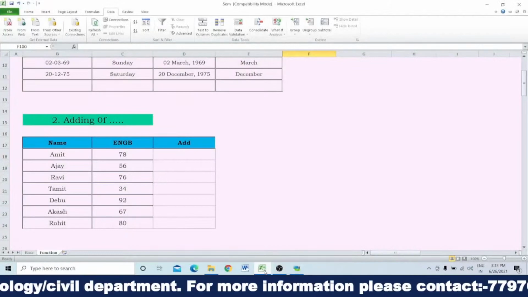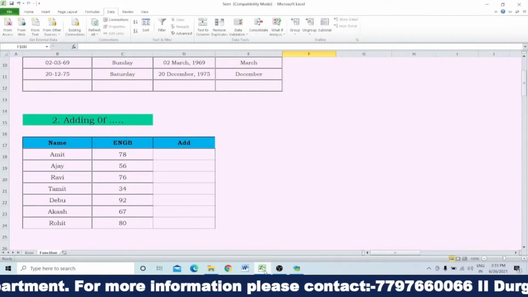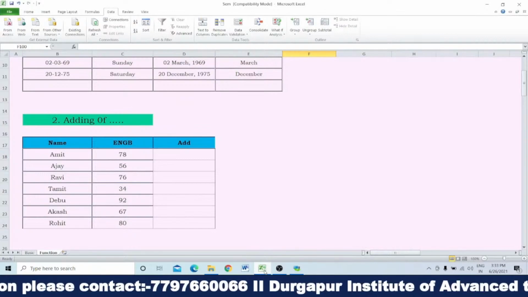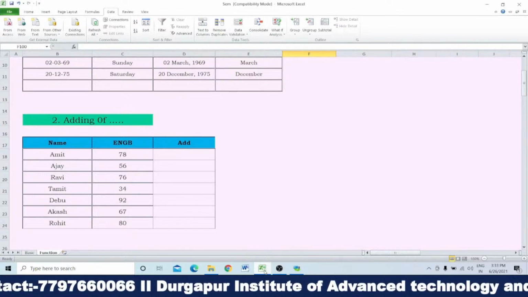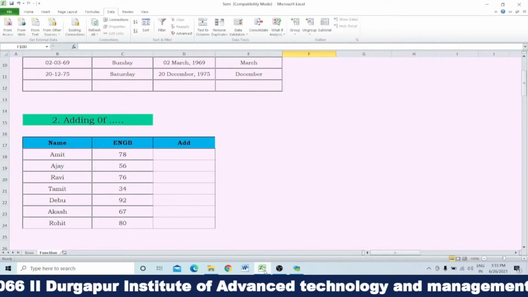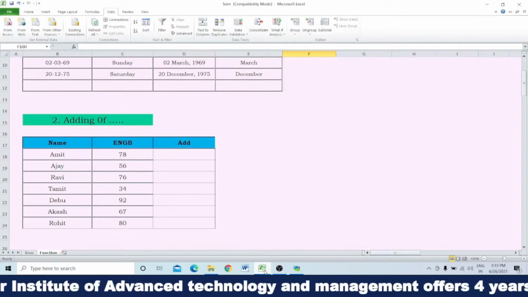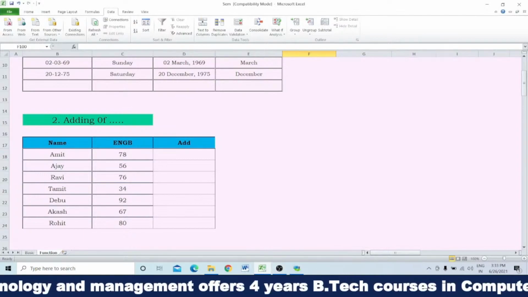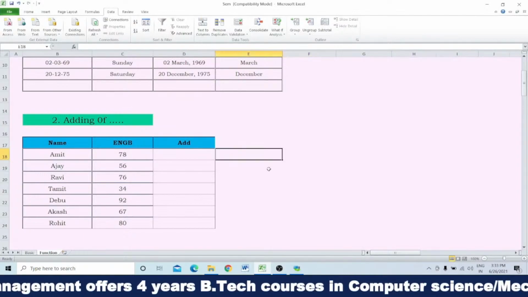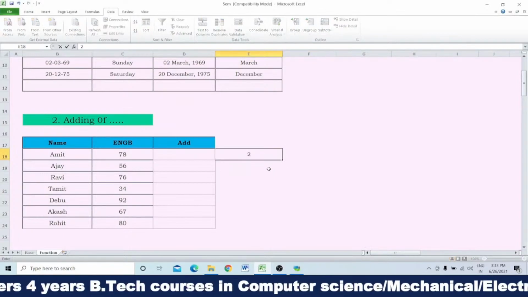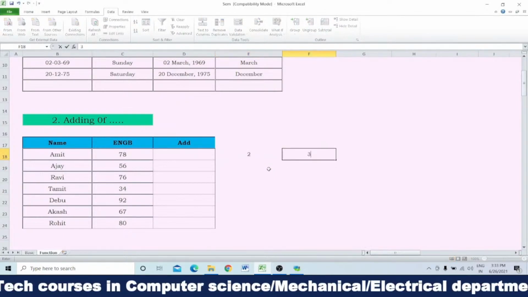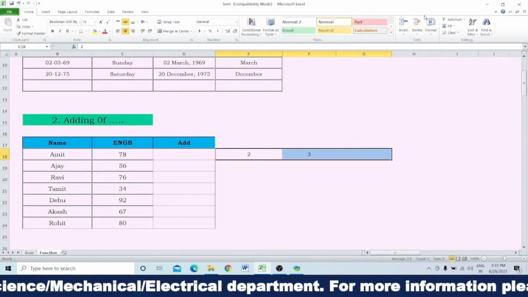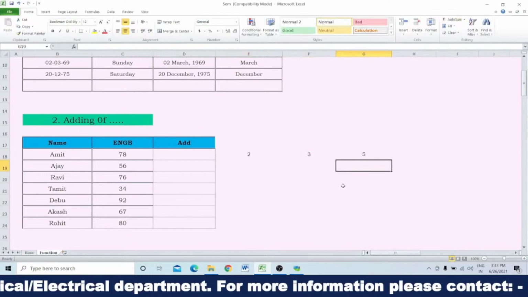Next topic is addition. Whatever is written in each cell, you can add it either between two successive cells, or any two cells, or three successive cells, or whatever the number, you can add by using the addition formula. Like you know that suppose I am writing 2, in the next cell I am writing 3, so when I use the summation formula, it will show you 5.